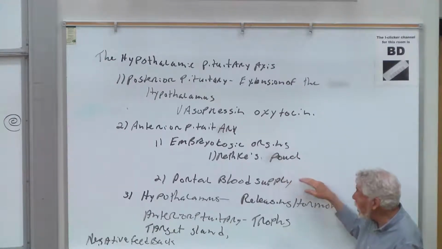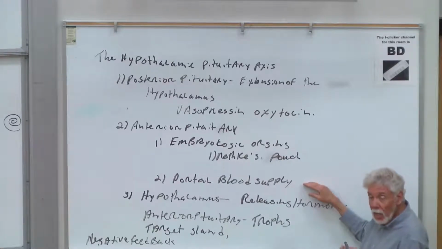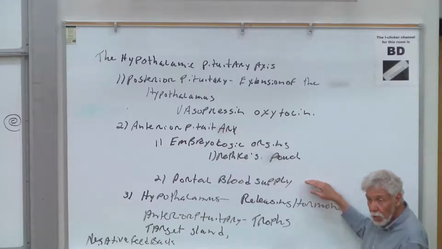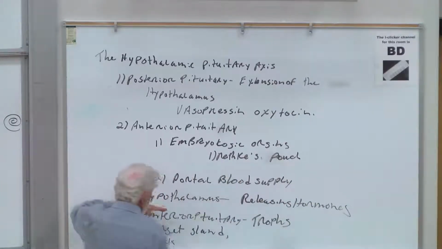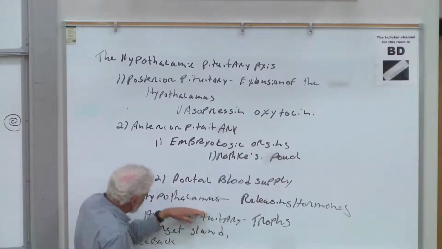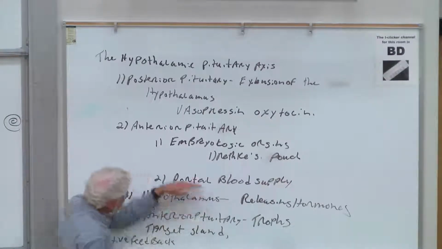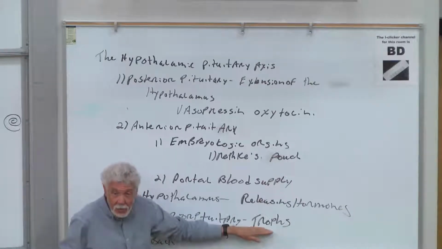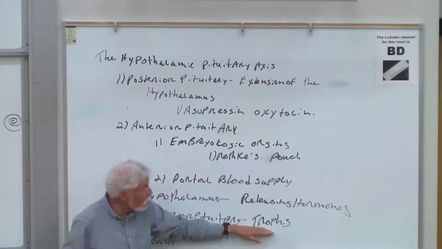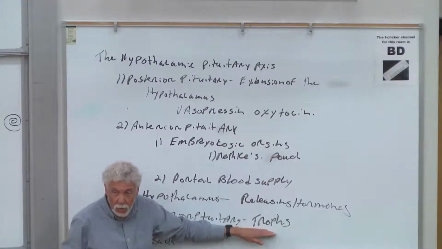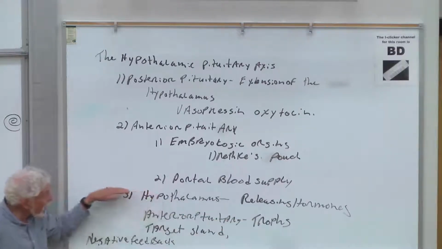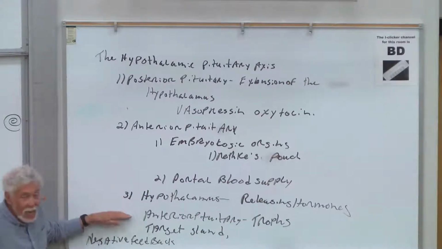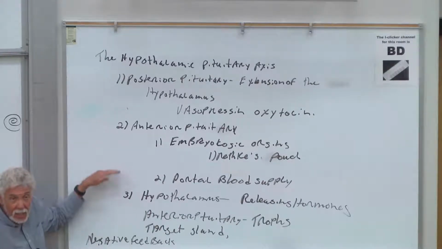Those releasing hormones enter the portal blood supply, and the only place they're going is to the anterior pituitary. So these releasing hormones are going to leave the hypothalamus in the blood and go to the anterior pituitary, where there are separate, specialized cells called troph cells. The troph cells bind to the releasing hormone, and they then release stimulating hormones that go out to the target. And we'll talk about this cascade of events.